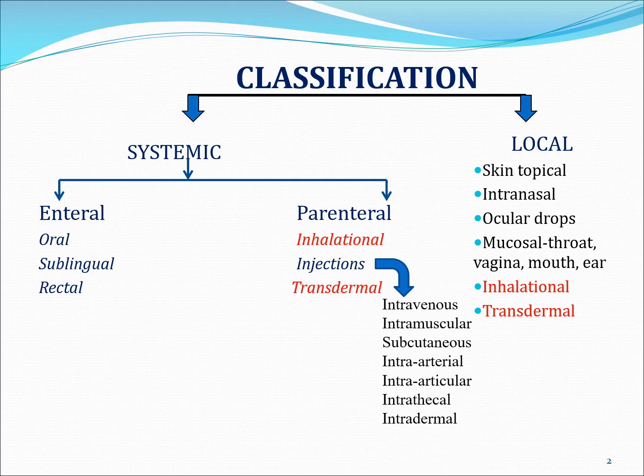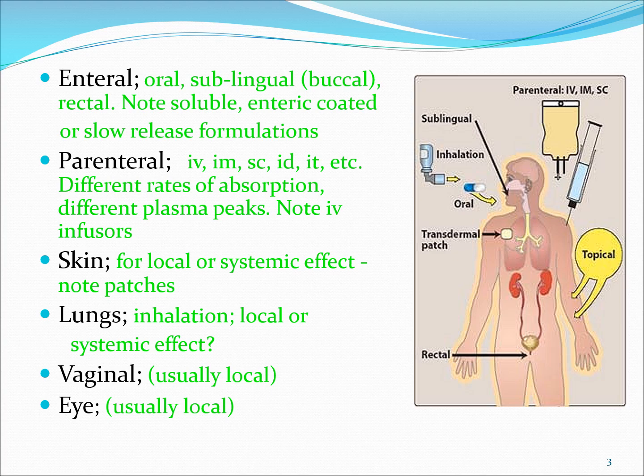Further, parenteral injections have been extended into intravenous, intramuscular, subcutaneous, intra-articular, intra-arterial, intrathecal and intradermal. Out of this, first we are going to see a few examples which have been pictured here in enteral and parenteral.